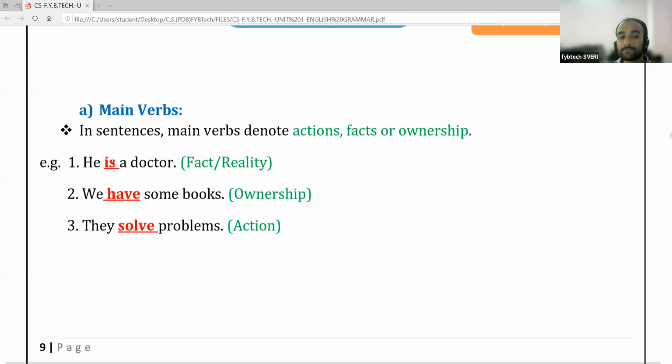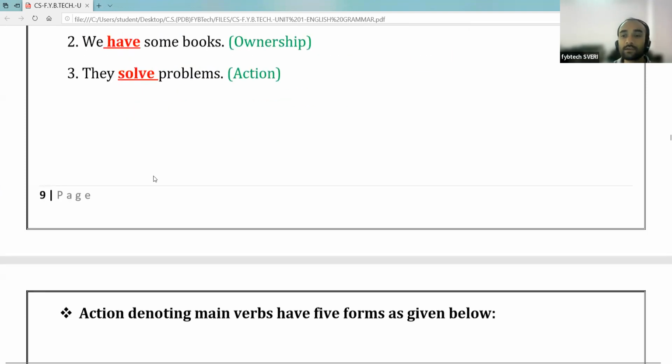Here is is the auxiliary verb and it functions as the main verb. Why? Because there is absence of the main verb in this sentence. Then for ownership, we use have. Okay, for showing ownership, we use have or has. And for showing actions, we denote them with different verbs.